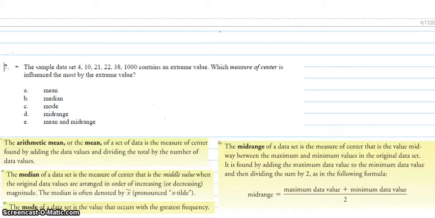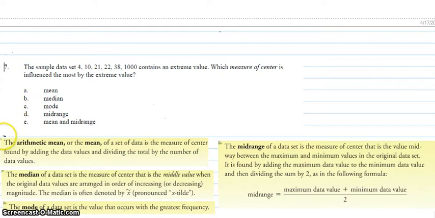The sample data set 4, 10, 21, 22, 38, and 1,000 contains an extreme value. The measure of center is influenced most by which extreme value? Is it A, mean, B, median, C, mode, D, mid-range, or E, mean and mid-range?